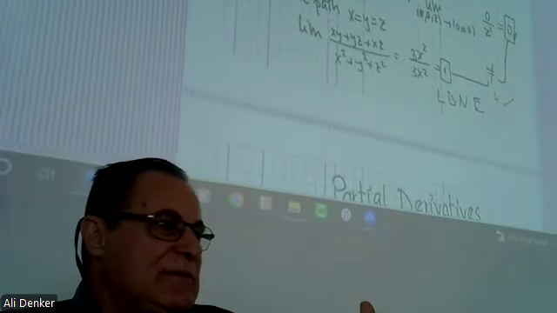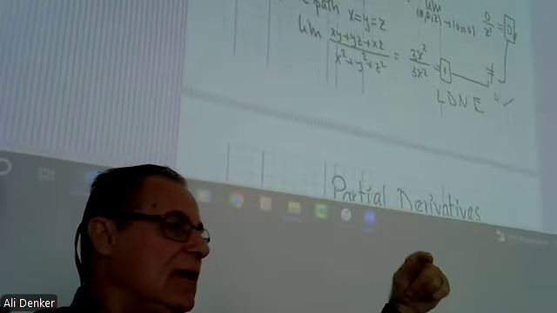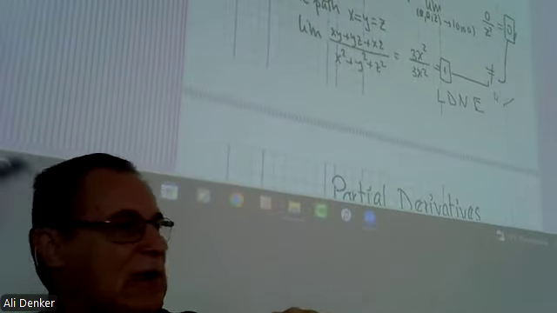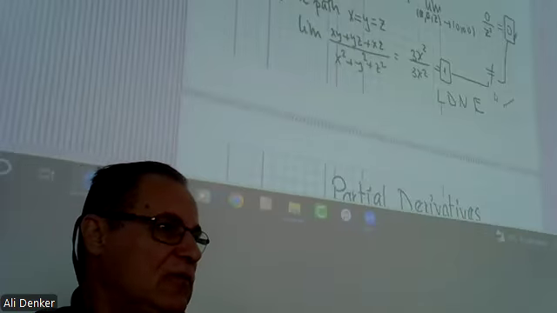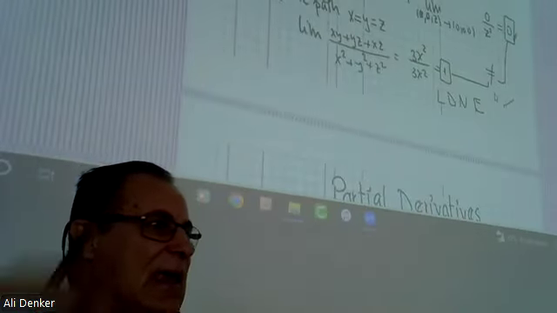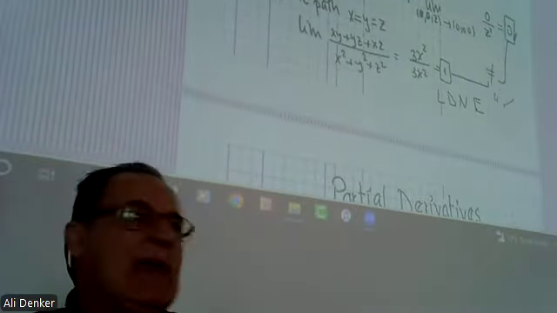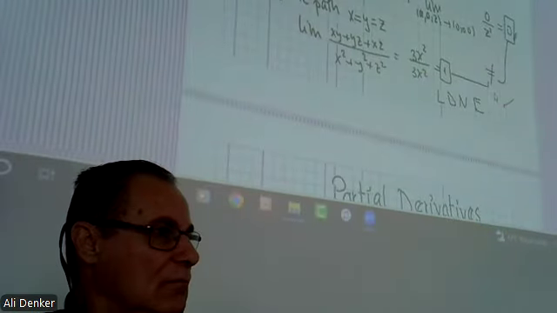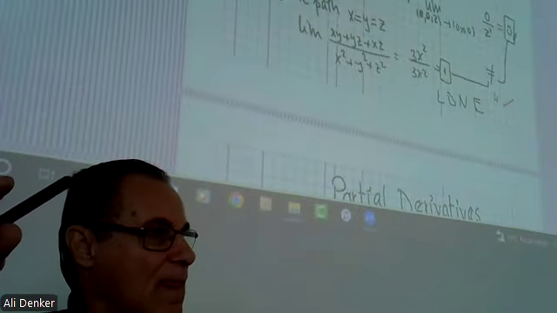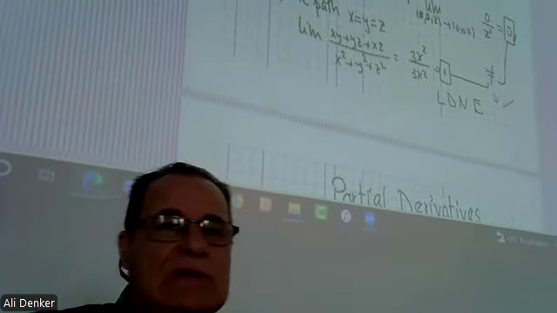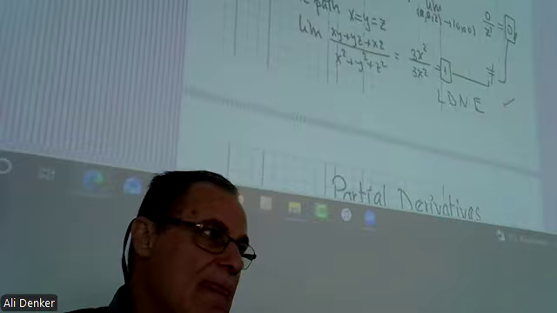But the concept is what? To show that the limit does not exist, you start along the y-axis. You just put x equal to 0 in the function and see what the limit is. Along the x-axis, along the path y equal to x squared, maybe along the square root path, along the path y equal to x line, maybe. So you just use this idea and get the limit. Okay?